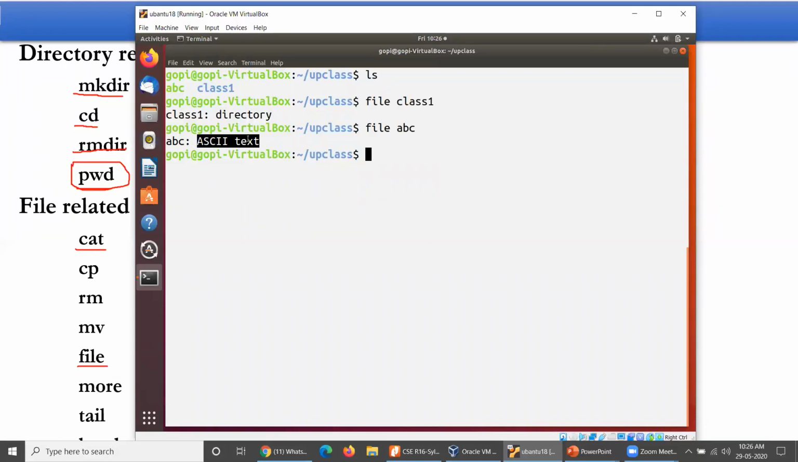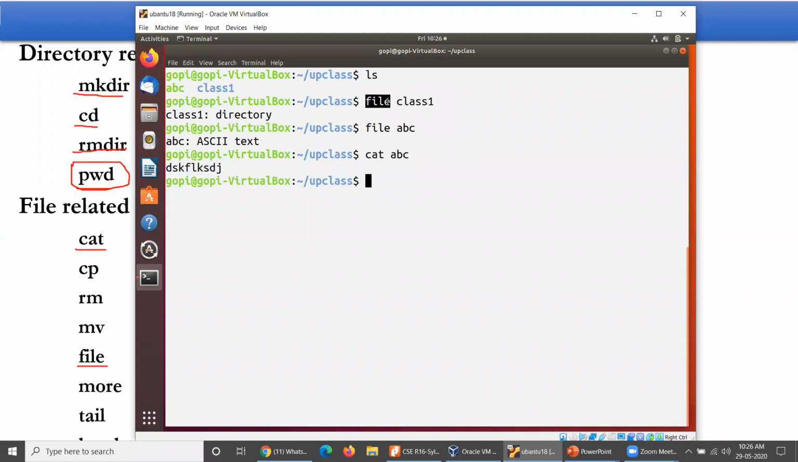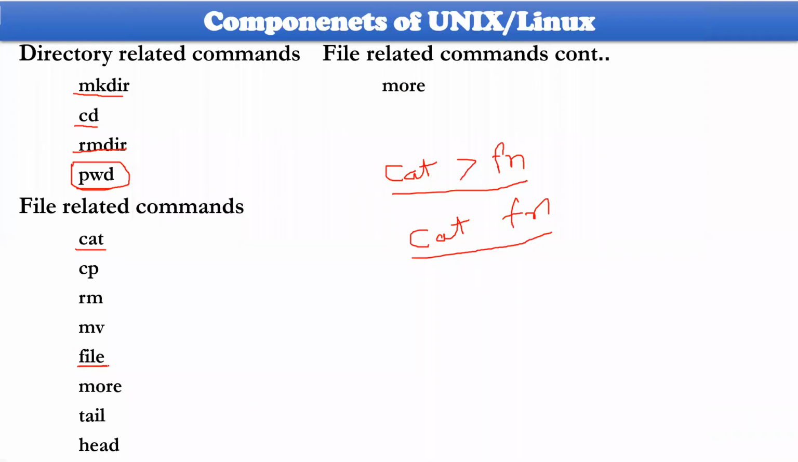If you want to look at what kind of data is there, use cat followed by ABC. So this is the data which is available with us. This is general text, and this general text is called ASCII data. So file always tries to display the status of that particular file, whether it is a directory or a file, or something else. That is the importance of this file command.